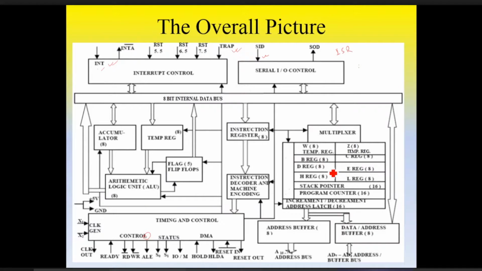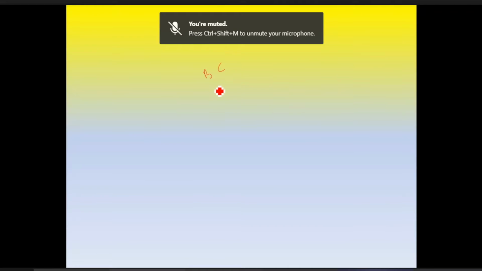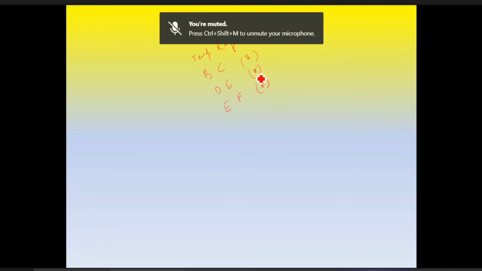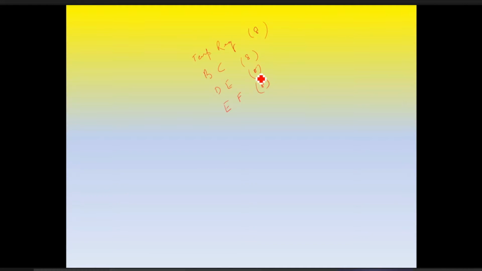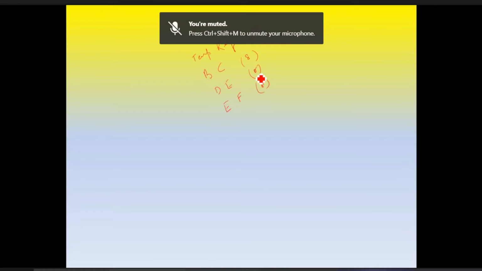In this case we have different registers, like B, C, D, E, and so on. Then we have some temporary registers. All are having 8 bits, all can store 8 bits. What is the meaning of 8 bits? Can you tell the range? Range of 8 bits.